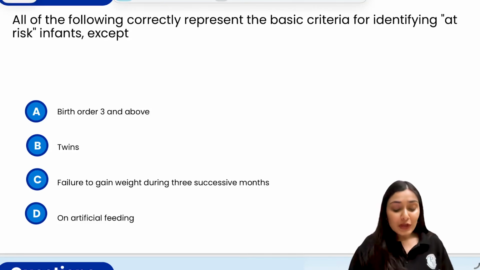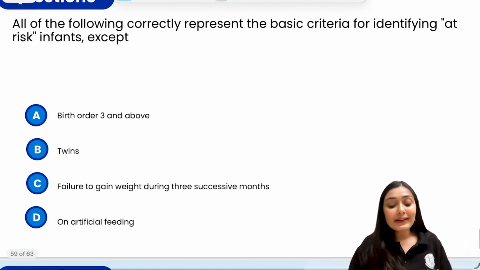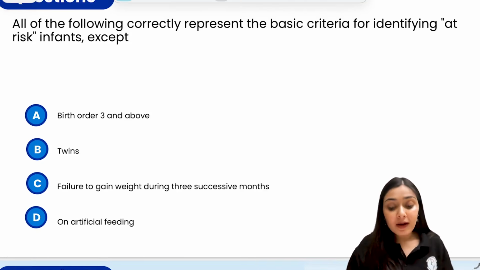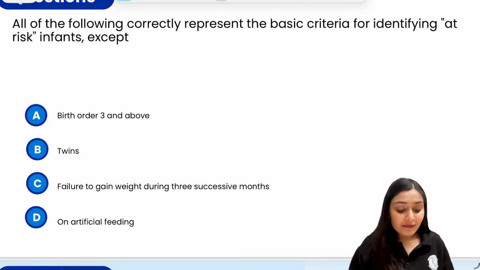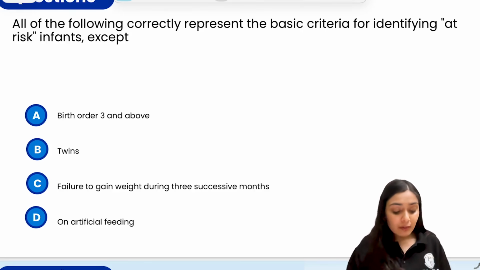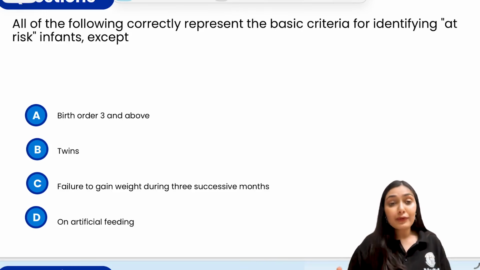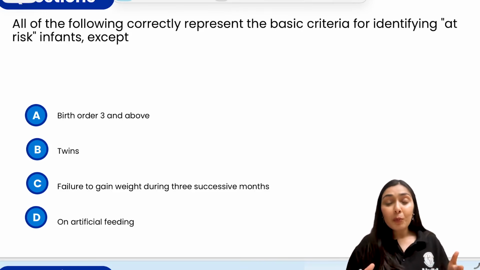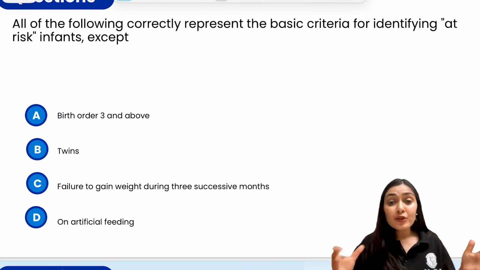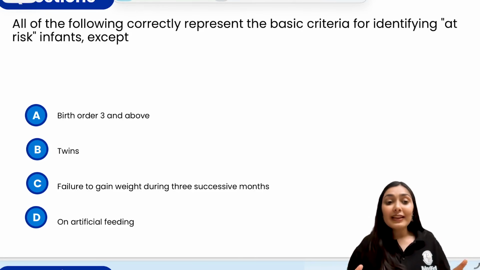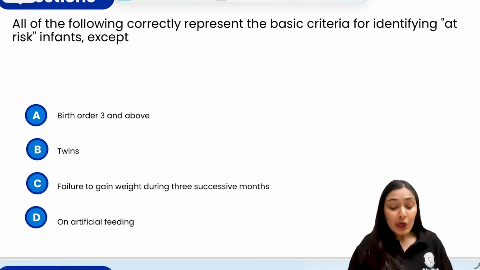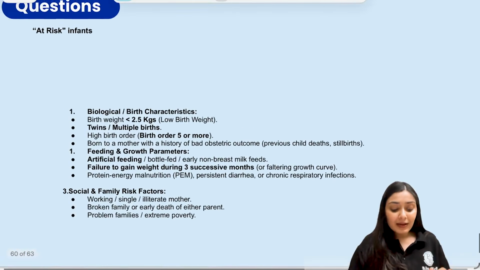So moving to the next question. It says that all of the following correctly represent the basic criteria for identifying at-risk infants, except: birth order 3 and above, twins, failure to gain weight during successive months, artificial feeding. Again, an overlap topic from community medicine and pediatrics. Your PARC textbook has specifically given this at-risk infants.